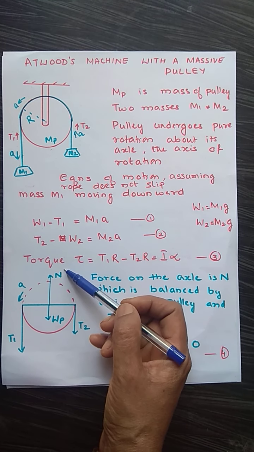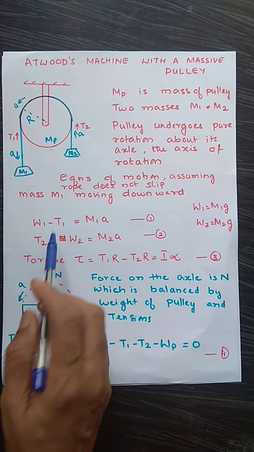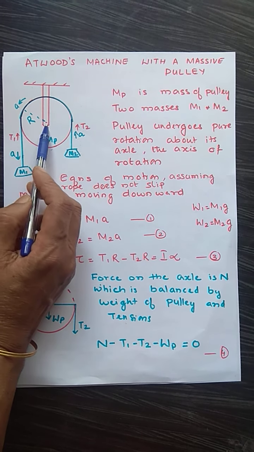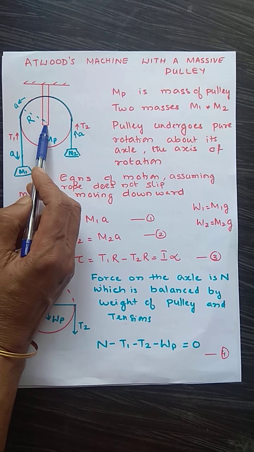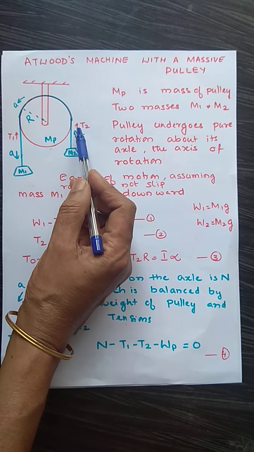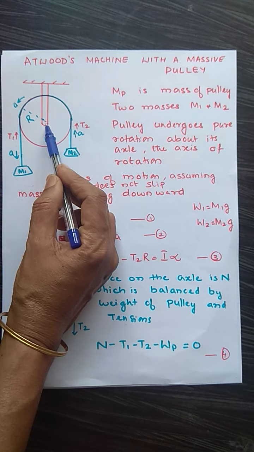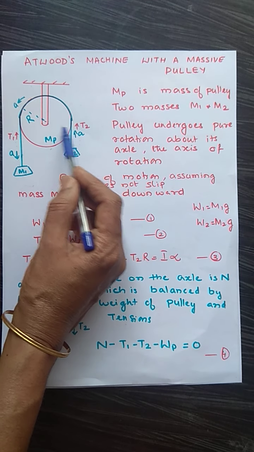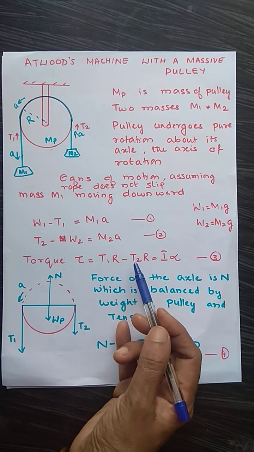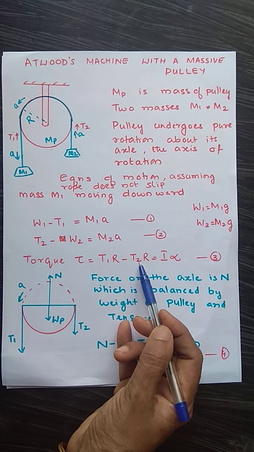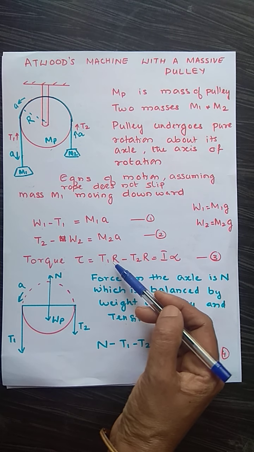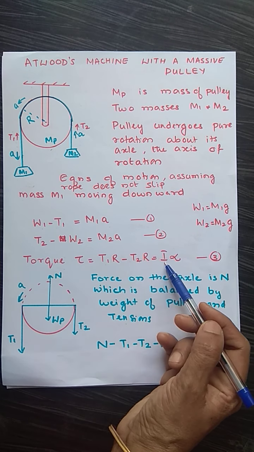Now, the torque acting on this pulley. T1 is the tension here, T2 is the tension on the other side, and this distance is R. So the torque acting will be T1R minus T2R. That is equal to I alpha. You have discussed torque equal to I alpha. So T1R minus T2R equal to I alpha.